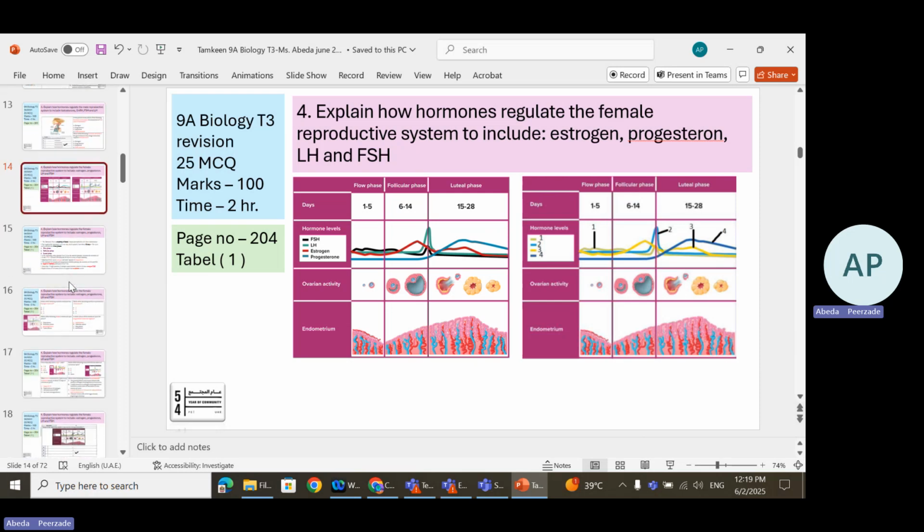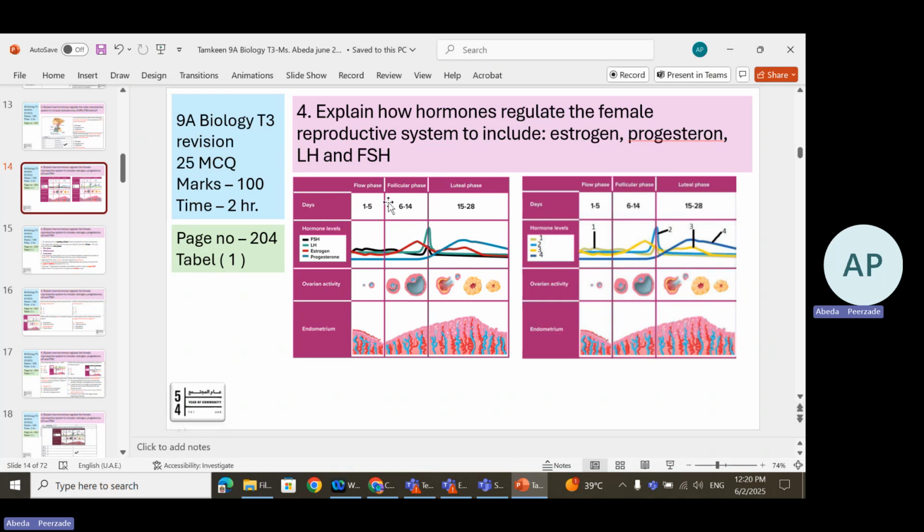Moving to the next learning objective from page number 204, table 1. There is a possibility of this table diagram coming in the exam. Explain how hormones regulate the female reproductive system, to include estrogen, progesterone, LH, and FSH. This table displays the menstrual cycle process.